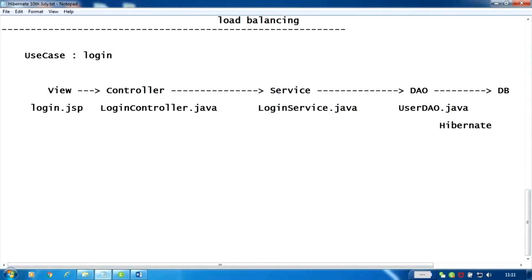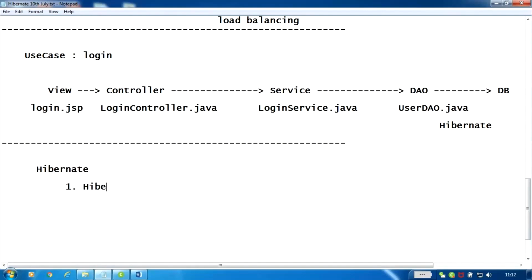First point about Hibernate. The first point I wanted to say about Hibernate is that Hibernate is used in the DAO layer. I got only one point till now. This came in the DAO layer, right?